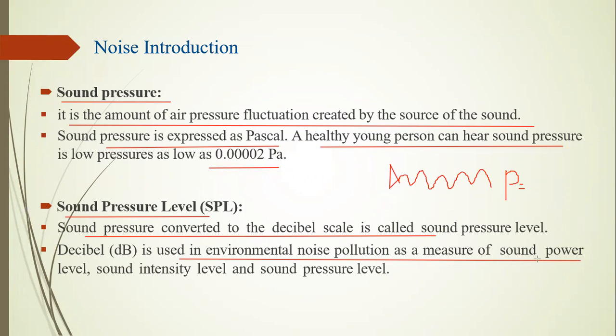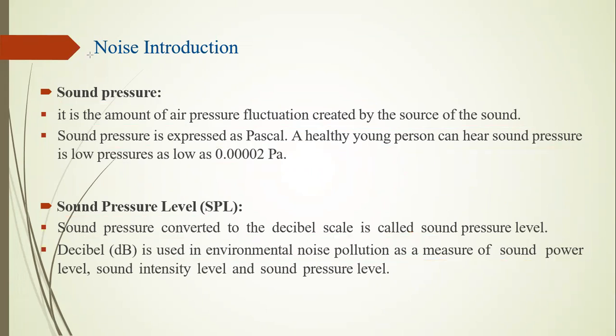For this measurement, we have to measure sound intensity and sound pressure level, the up and down movement of the wave. That is called wave intensity or sound wave intensity. Then we convert it into the decibel scale.